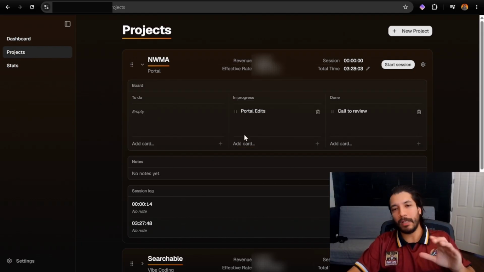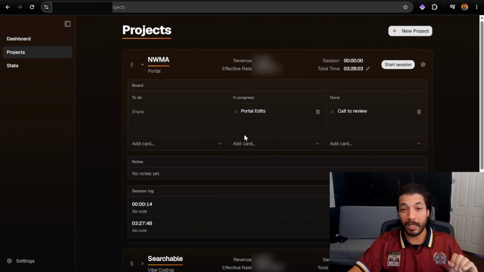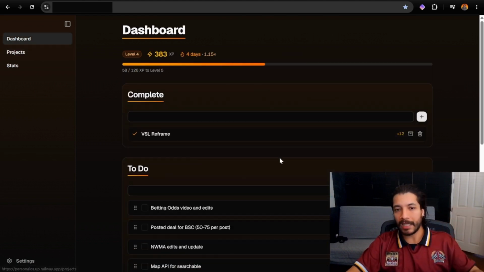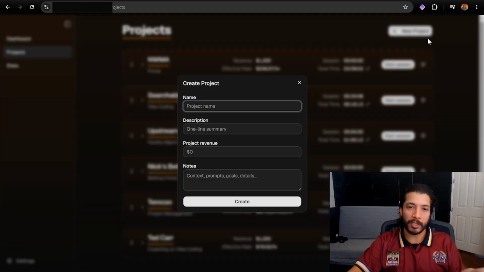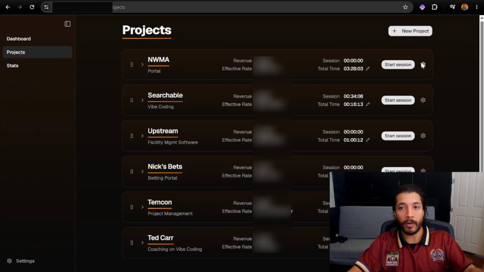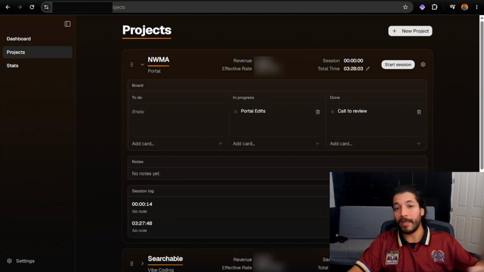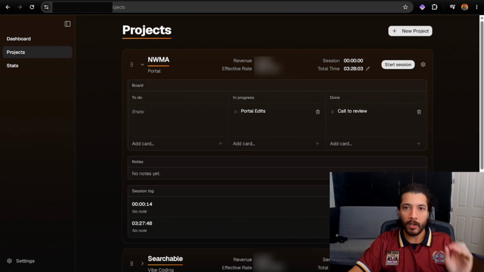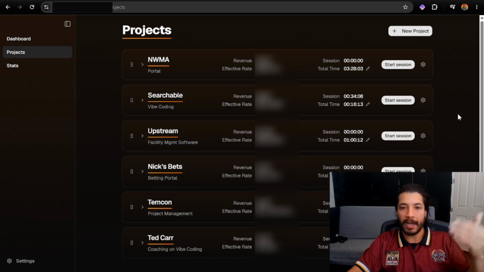I want this to be the general big phases or maybe medium-sized phases. And I want the dashboard to-do items to be the small daily action items. If I need to add a new project, I add in these details. If I'm done with the project, I go ahead and delete it, and then we move on. And so for projects, that's basically it. I just want to know where I'm at with the phase, where I'm at with my time and my effective rate, and then which projects I have that I need to do.